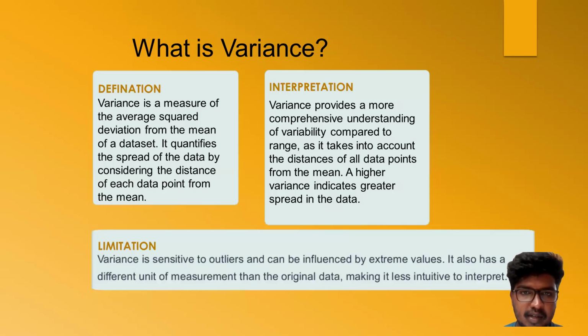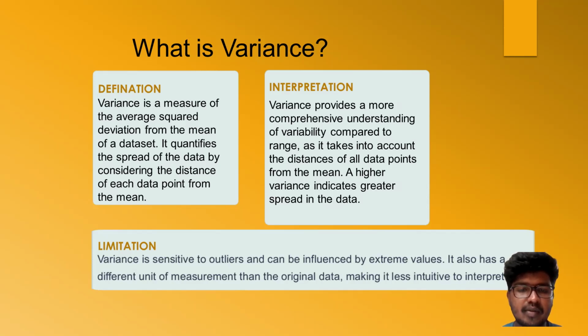What is variance? Variance measures the average squared deviation from the mean of a dataset. It quantifies the spread of the data by considering the distance of each data point from the mean. It provides a more comprehensive understanding of the variability compared to the range, as it takes into account the distance of all data points from the mean.